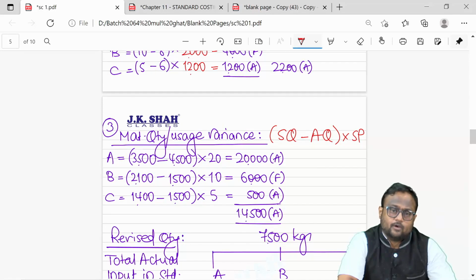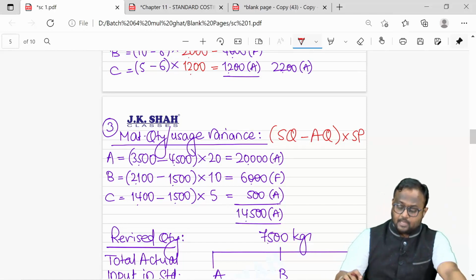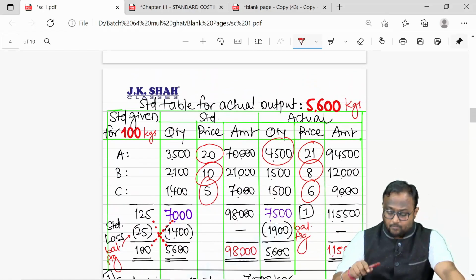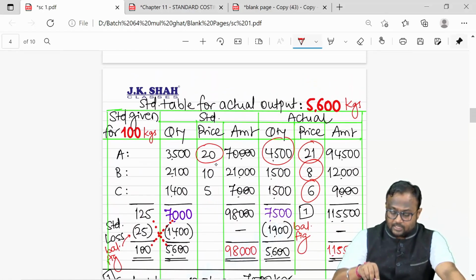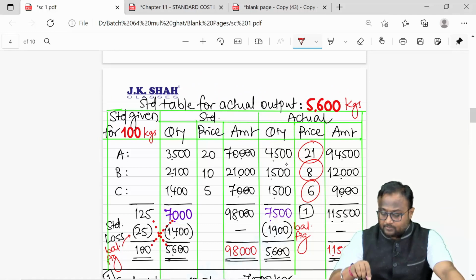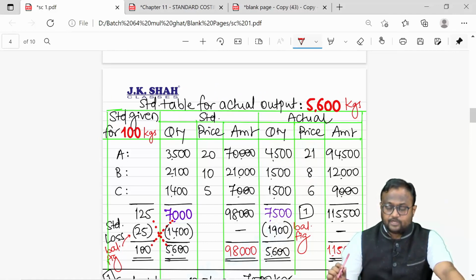How will you go about it? You will have to evaluate quantity variance further. Listen, if you are producing more by consuming less, or producing less by consuming more, in any scenario, you need to know the reason.